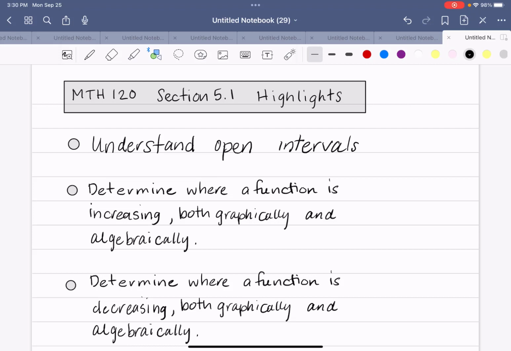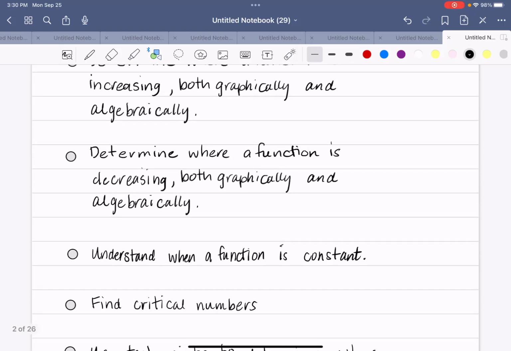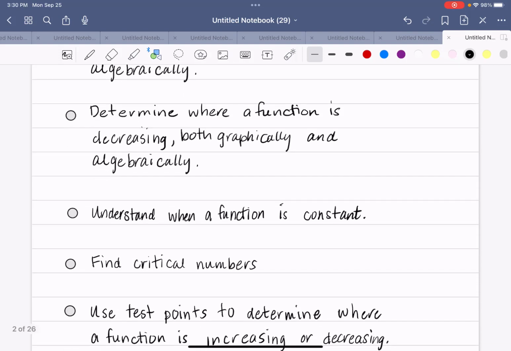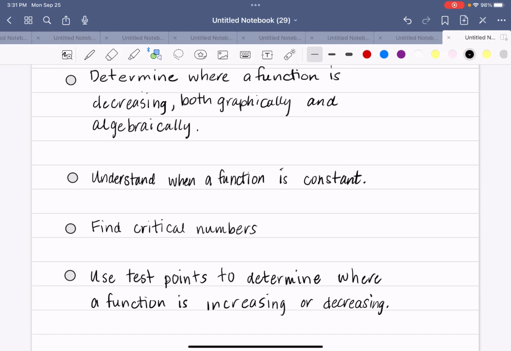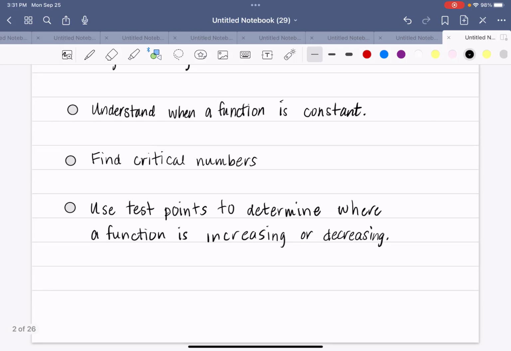Math 120, Section 5.1 Highlights. In this section, we will understand open intervals, determine where a function is increasing, both graphically and algebraically, determine where a function is decreasing, both graphically and algebraically, and understand when a function is constant. Find critical numbers and use test points to determine where a function is increasing or decreasing.